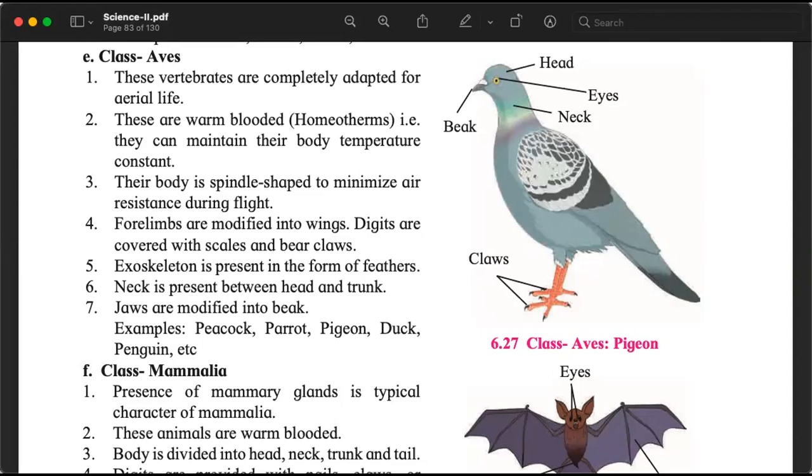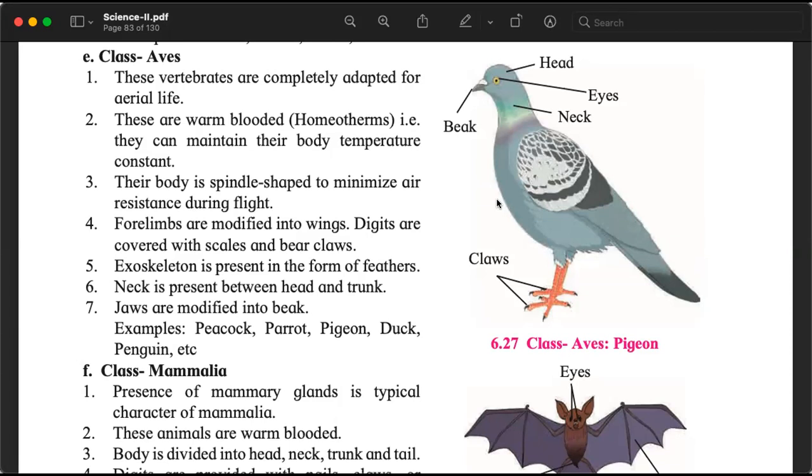Now, for the first time, we have animals that are warm-blooded, homeotherms. That means they can maintain their body temperature. If the environment is too hot, they will sweat and make their bodies cool. If the environment is too cold, then their hearts will beat much faster. They will breathe more so that more oxygen travels to the entire body and the body will be warmer. It will not become too cold.